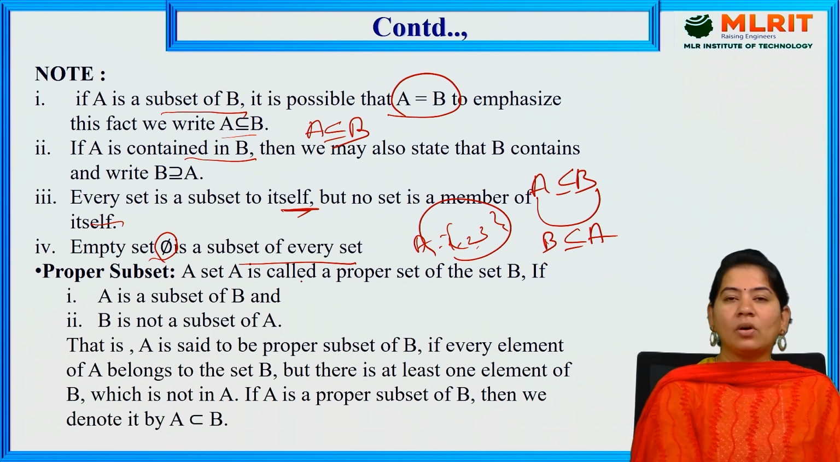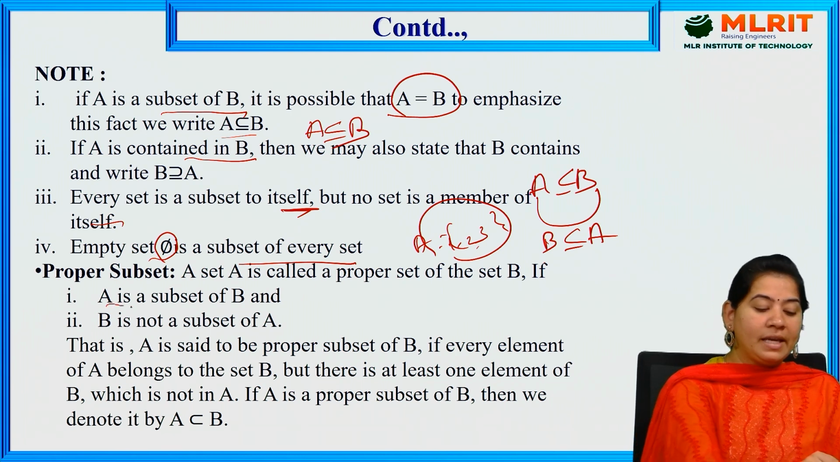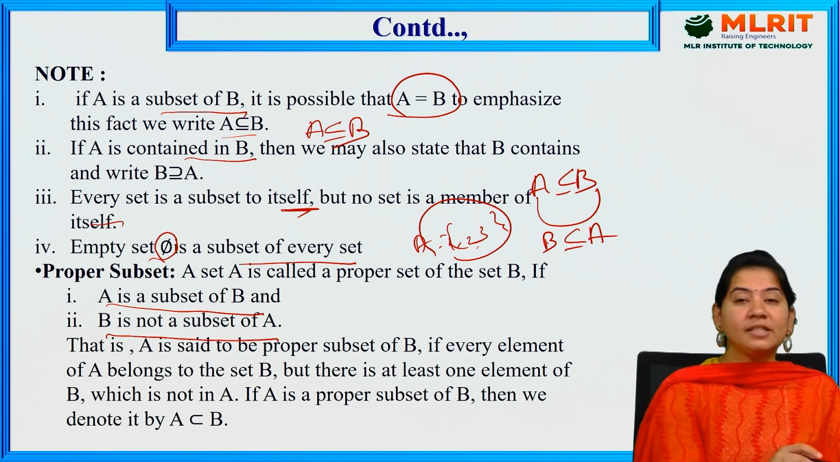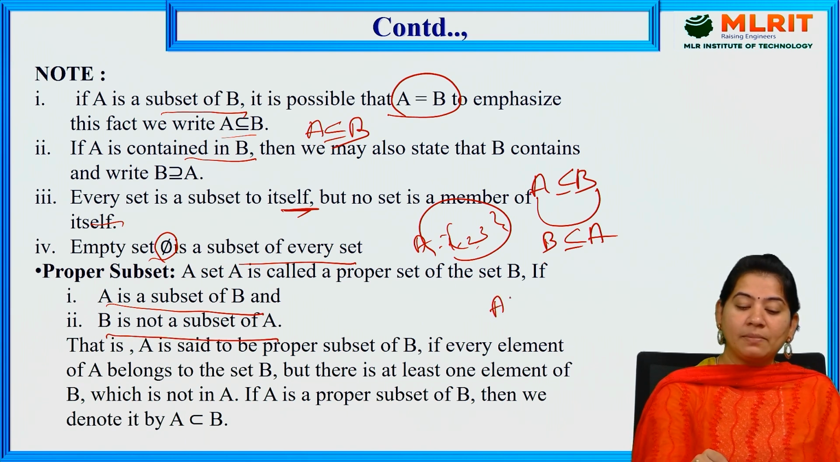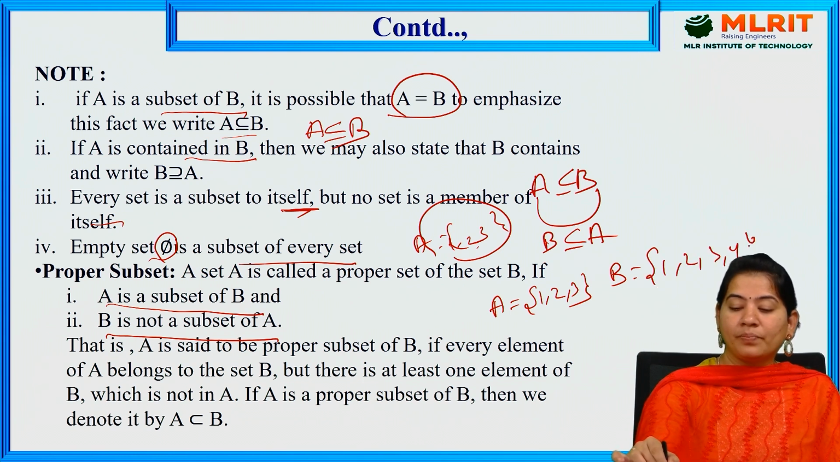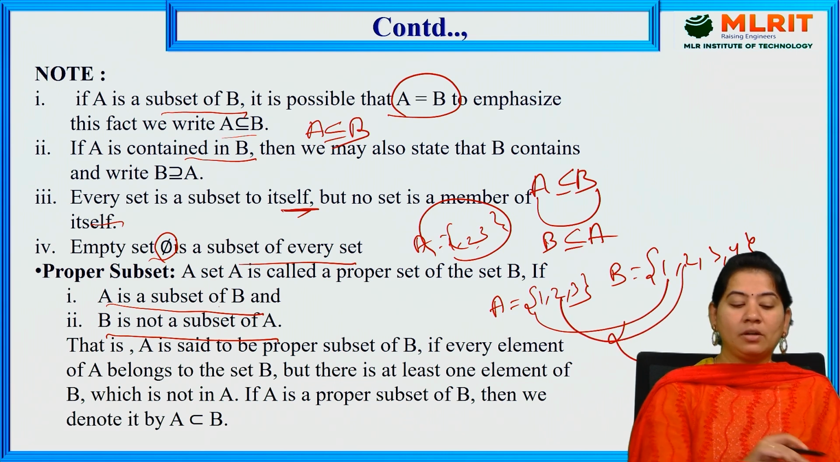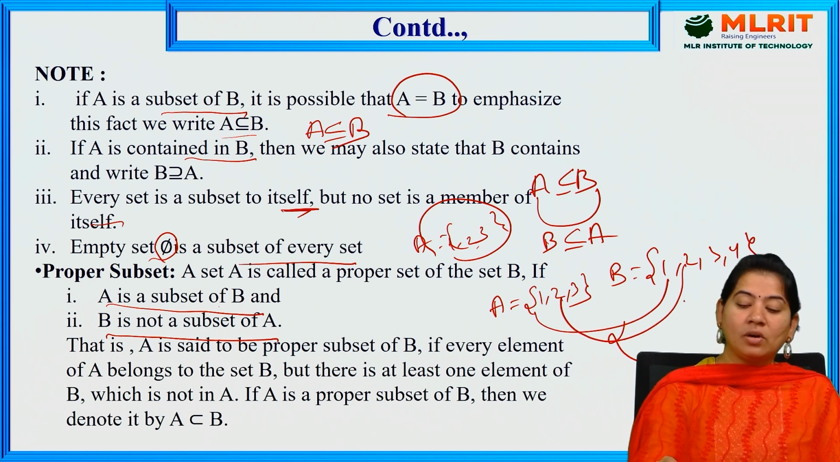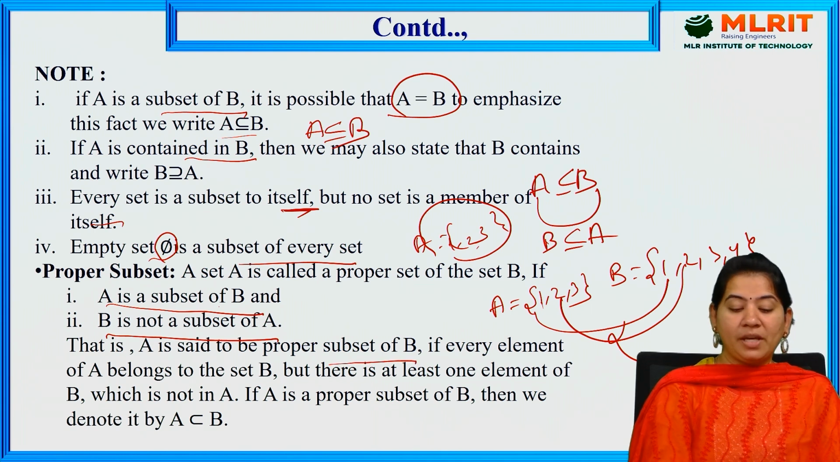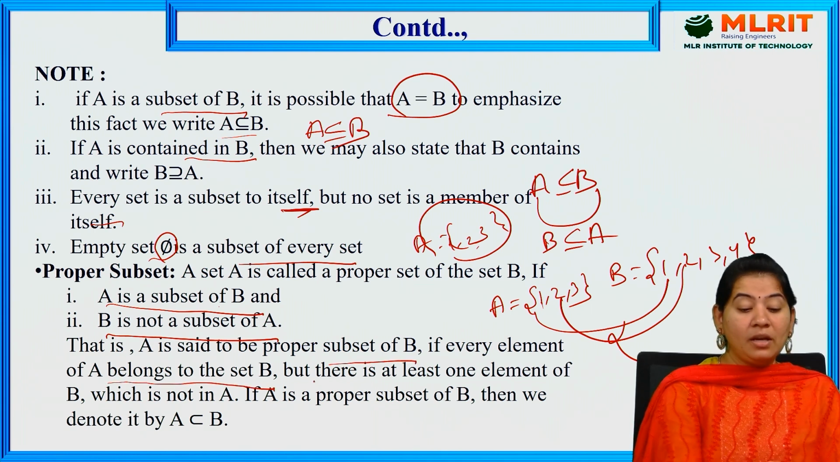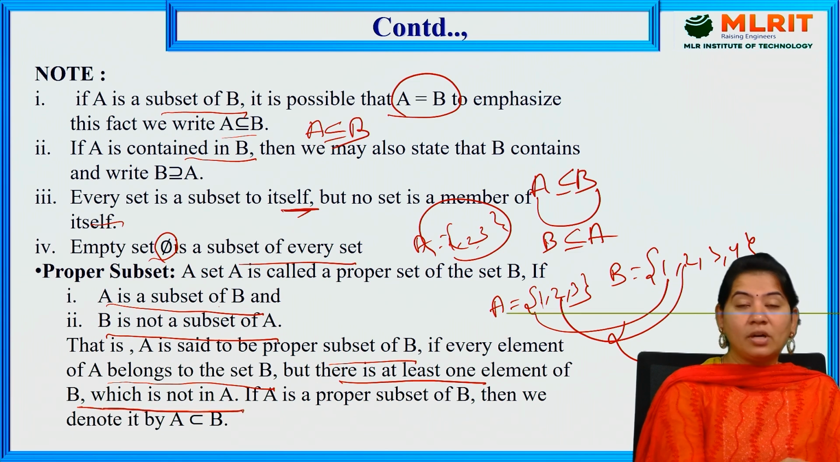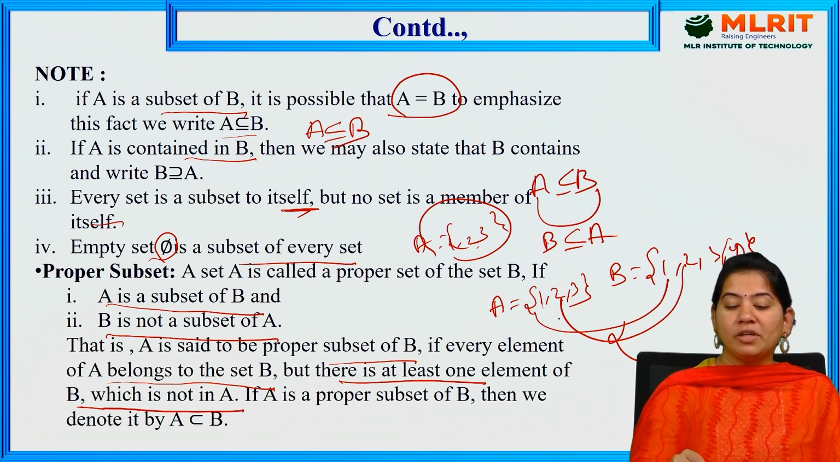A set A is called a proper subset of the set B if A is a subset of B and B is not a subset of A. For example, A is equal to {1, 2, 3} and B is equal to {1, 2, 3, 4}. In this case, A is a subset of B, but B is not a subset of A. So A is said to be a proper subset of B if every element of A belongs to the set B, but there is at least one element of B which is not in A. Here, this 4 is not there in set A.